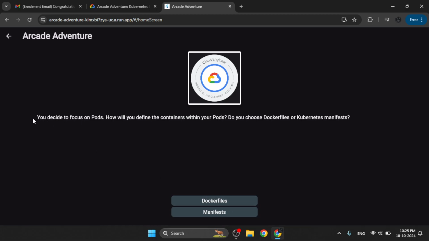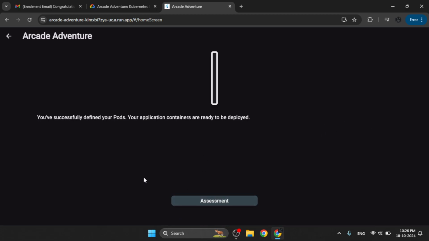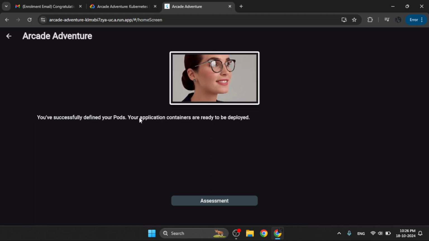Click on the pods, focus on pods. You will define the containers within your pods. Do you choose Docker files or Kubernetes manifests? I'll choose Docker files, Docker containers. That is simple to write, but how do you manage complex applications? Do you use multi-stage builds? Yes, I'll use multi-stage builds. Successfully define your pods. Your application containers are ready to be deployed.